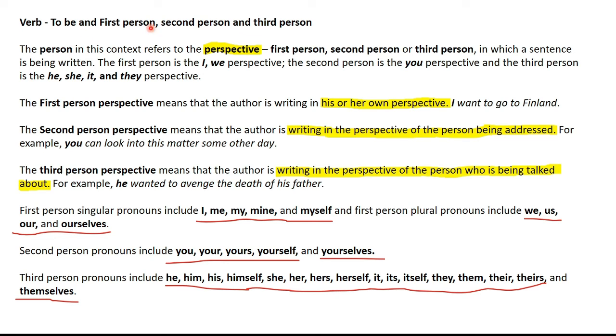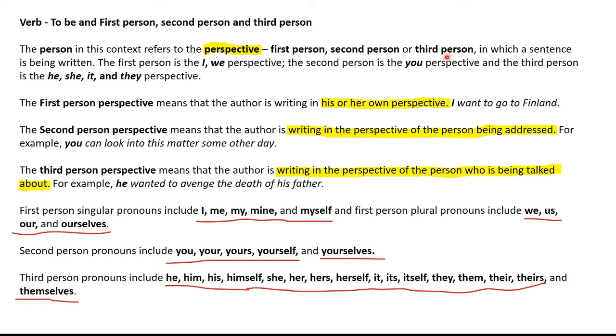Now let's take a look at what person means in the context of verbs. Person refers to the perspective. Like when we say first person, second person or the third person, it is the perspective we are referring to. The first person perspective is different to the second person perspective and the third person perspective. The first person perspective is a person's own perspective. The second person perspective is the perspective of the person who is being addressed, and the third person perspective is the perspective of the person who is being talked about or referred to.